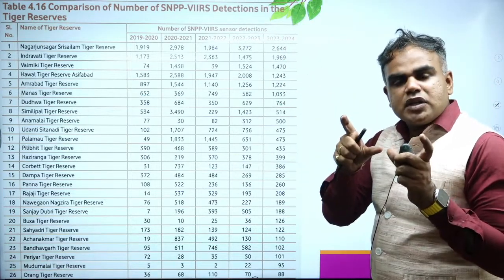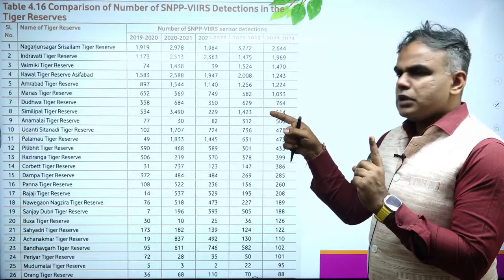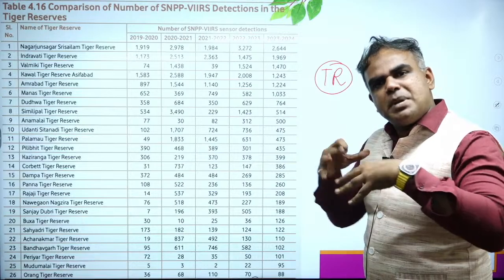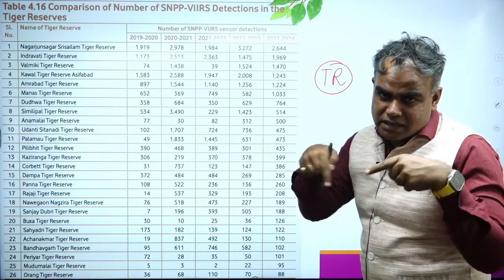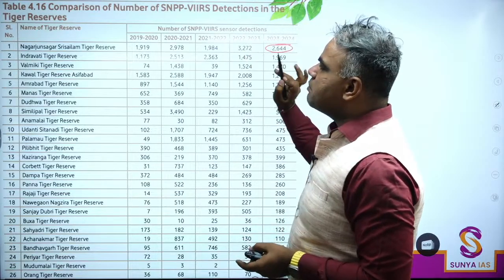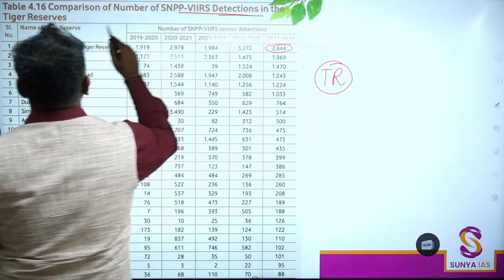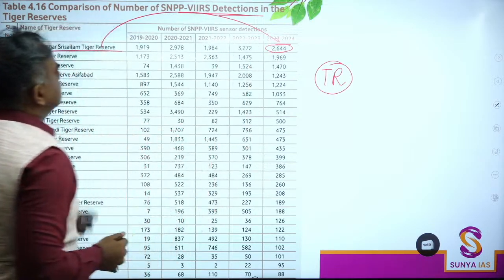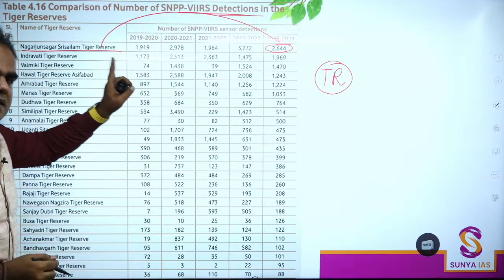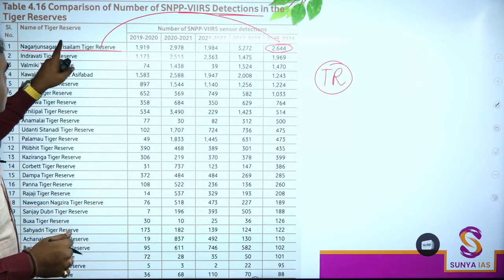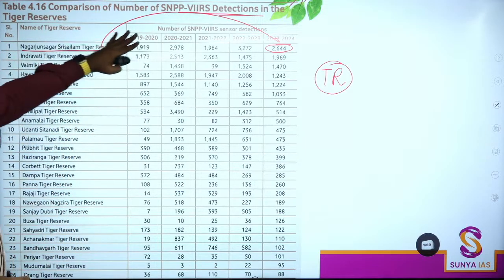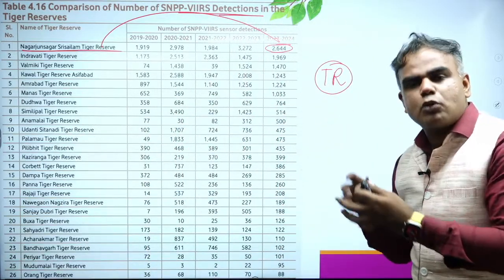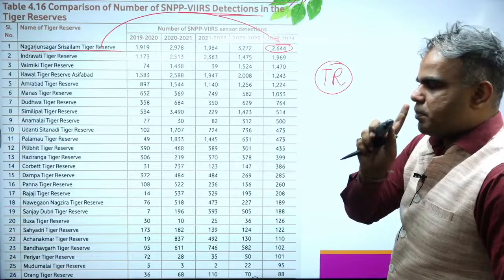Now again, forest fires in tiger reserves also is mentioned. When you read tiger reserves, you know Nagarjun Sagar Sri Asylum tiger reserve is the biggest tiger reserve area-wise, and it is this tiger reserve which has seen the maximum number of forest fires. Okay, maximum number of this has been seen in Nagarjun Sagar Sri Asylum tiger reserve. This has already been asked as a PYQ overall, but you can also link it to this part here. Only remember this, no need to remember the sequence. Okay, this report is filled with so many facts. I'm trying to distill out the most important ones. सिर्फ एक याद रखेंगे, top.